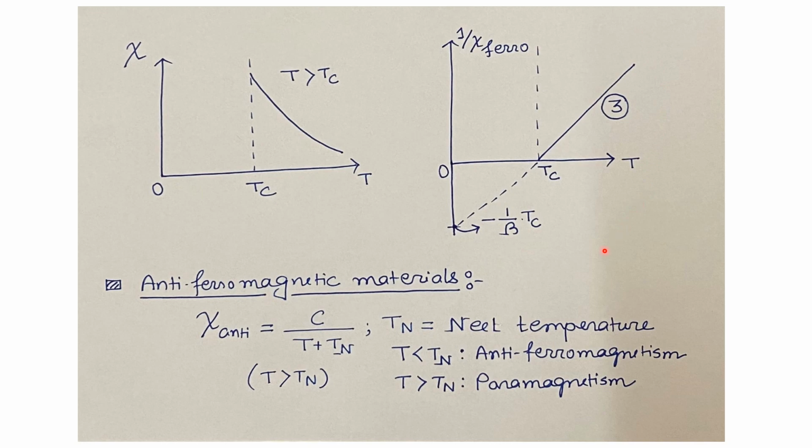Then for antiferromagnetic material, the susceptibility is given by C by T plus Tn. Here C is a constant and Tn is known as the Néel temperature. So it is a phase transition temperature. So basically for temperature less than Tn, the material will be in the antiferromagnetic state, but for T greater than Tn, it will have a phase transition and it will go into the paramagnetic state.